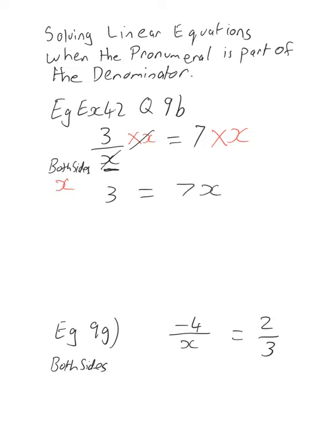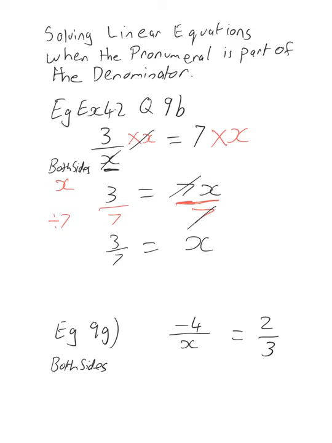Now it's starting to look more familiar, like an earlier one-step equation. This 7 is multiplying the x, so to get rid of that from this side of the equation, we need to do the inverse of multiplying by 7. So that's dividing by 7. We divide by 7 here, divide by 7 there. On the left-hand side we are left with 3/7. On the right-hand side, the 7s cancel out. X equals 3/7. And that's our answer.